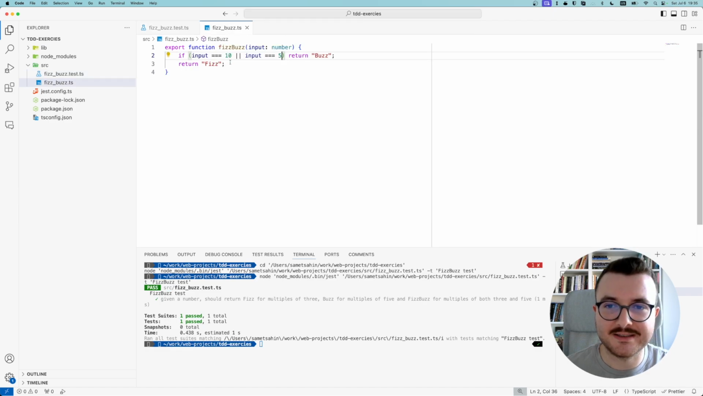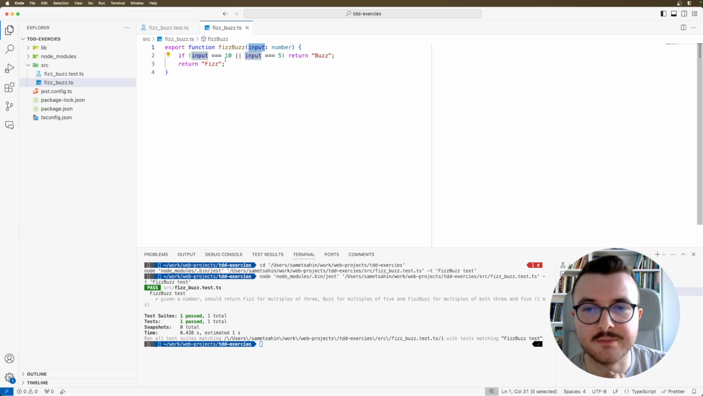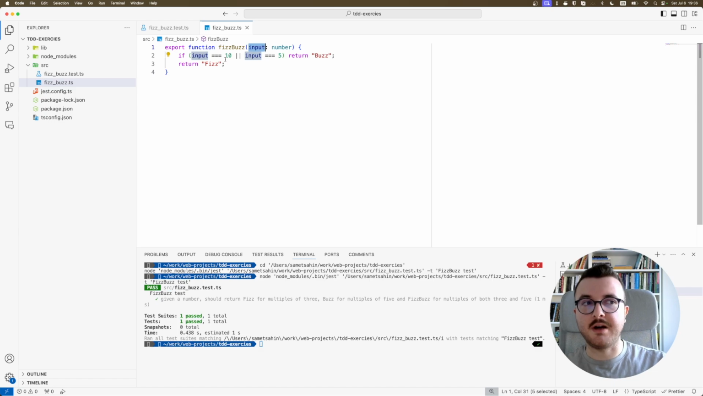I made the test pass. So the duplication here is that we are working with constants 10, 5, but the requirements are related to the input. If the input is a multiple of 5 or 3 or both, we return some things. So we can't go on like this. We need to generalize it.